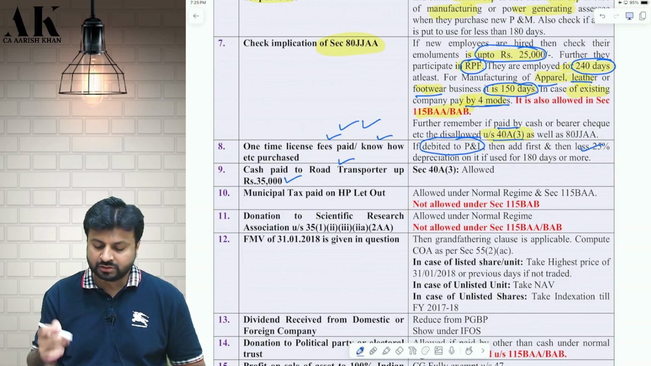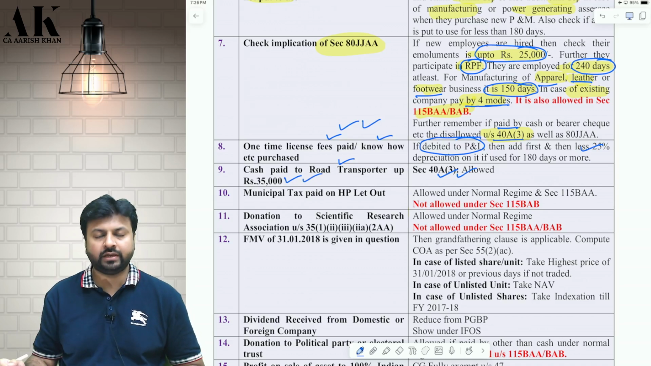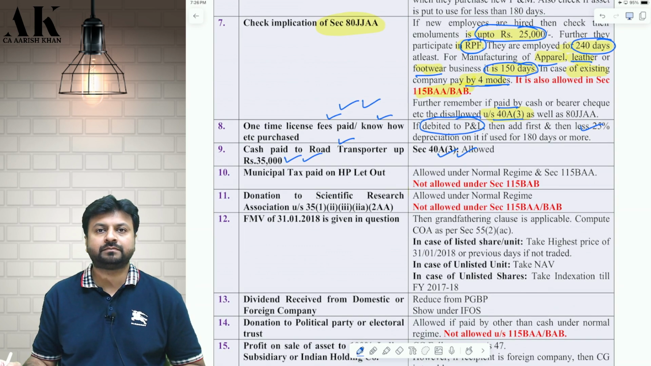But if you pay to a road transporter, then it is allowed up to 35,000 rupees. I hope it is clear to all of you. Okay. Next one. Municipal tax paid on house property let out.